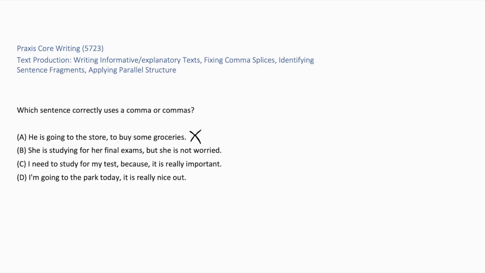A is incorrect. No comma is needed because to buy some groceries is part of the same idea. C is incorrect. The commas are unnecessary. They interrupt the flow of the sentence. D is incorrect. This is a comma splice. Two complete sentences joined incorrectly with just a comma. The correct answer is, she is studying for her final exams, but she is not worried. This sentence correctly uses a comma to separate two independent clauses, joined by a coordinating conjunction. But if the conjunction were eliminated from the sentence, either a semicolon or a period would be acceptable in place of the comma.